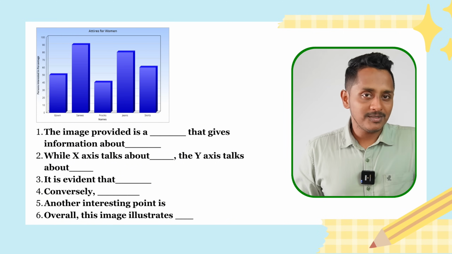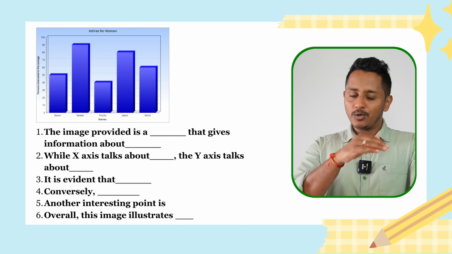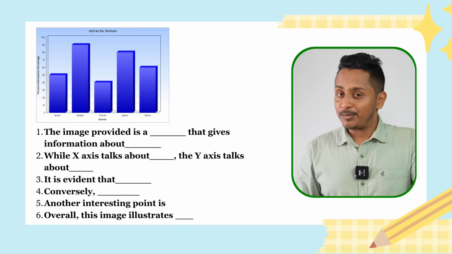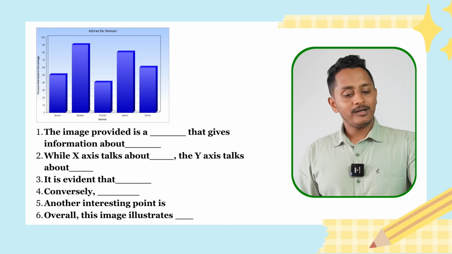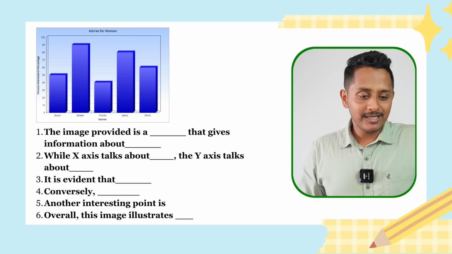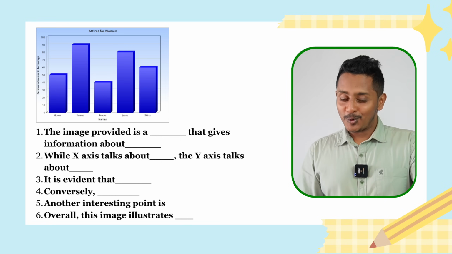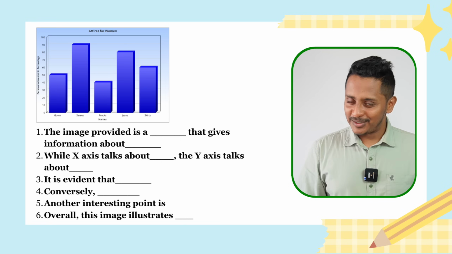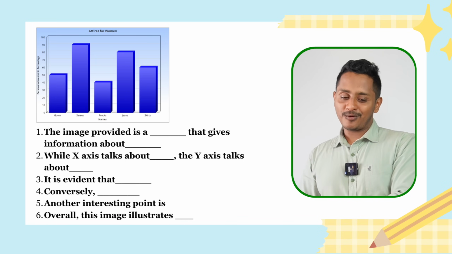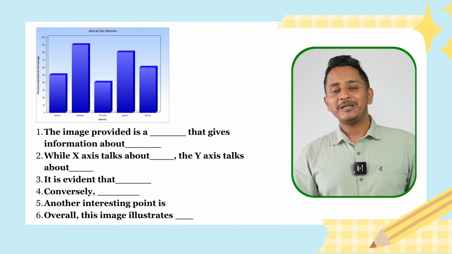Conversely, only 40% of the women are wearing frocks, which contributes to a very small percentage. Another interesting point is jeans being the second highest with a value of 80%. Overall, this image illustrates the attires for women across different segments such as gowns, saris, frocks, jeans and skirts. You just have to speak. No speed breaker. You do this, marks will automatically pour in.